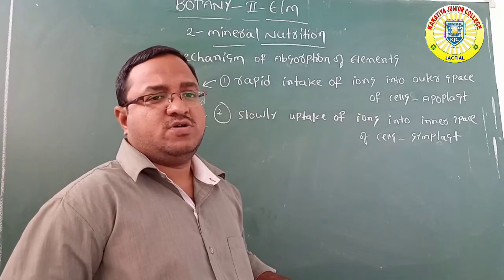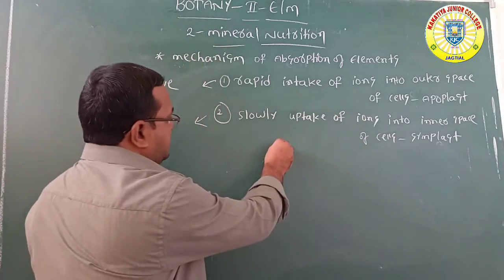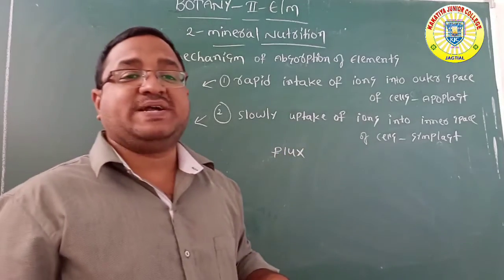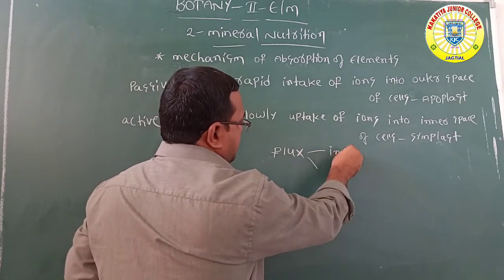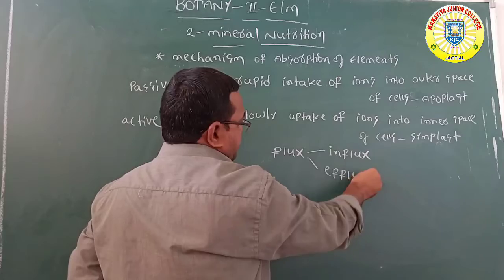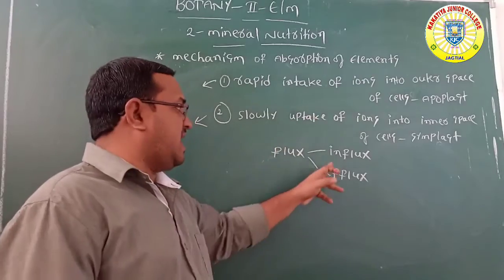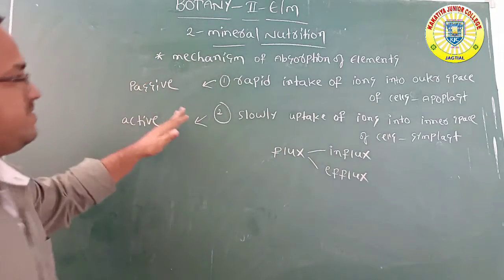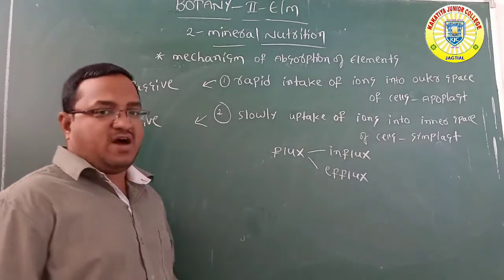The movement of ions is called flux. The inward movement of ions is called influx. The outward movement of ions is called efflux. So this is the mechanism of absorption of the elements.